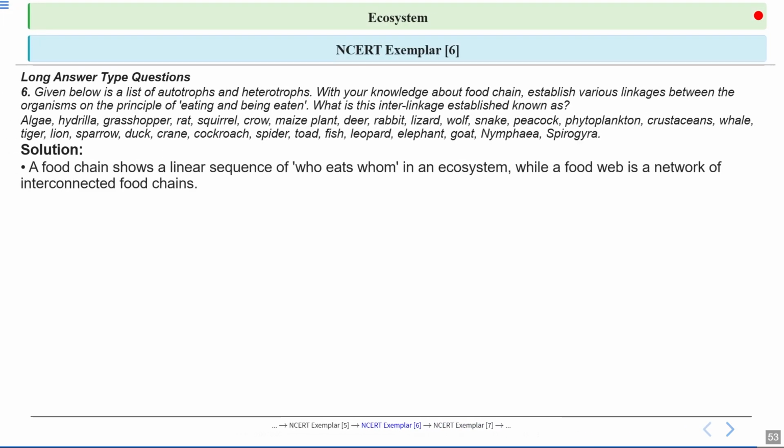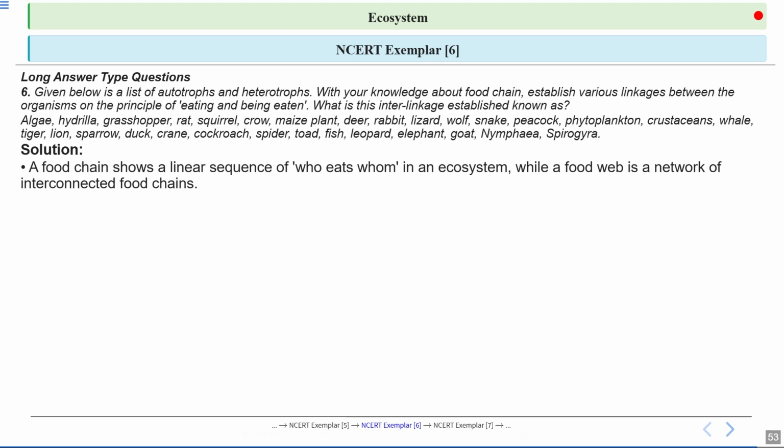Here we are talking about the food chain and the food web. The food chain is like a straight line showing who eats whom one after another. But in real life, it's more like a web with many connections because most animals eat more than one kind of food. So one organism can occupy multiple trophic levels.